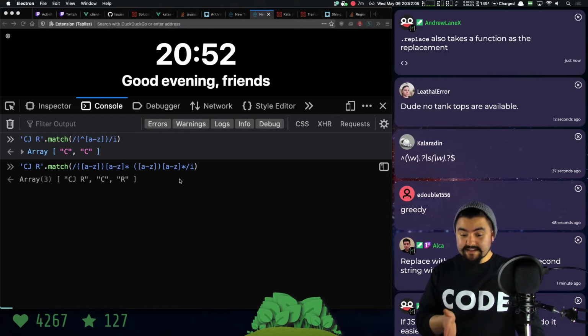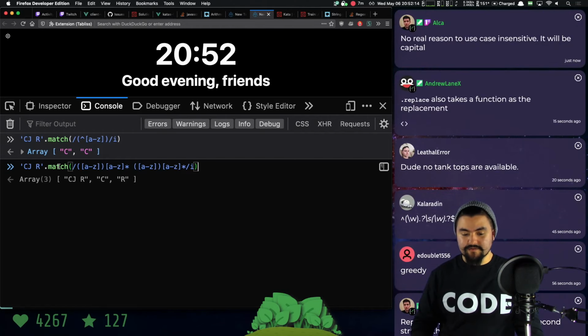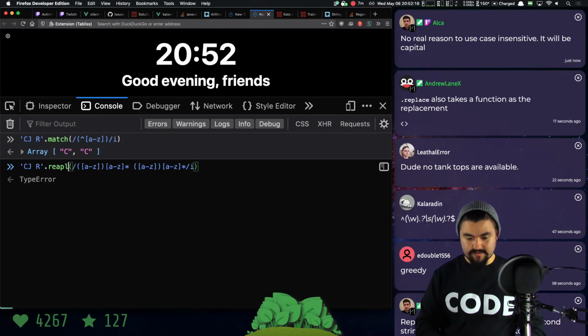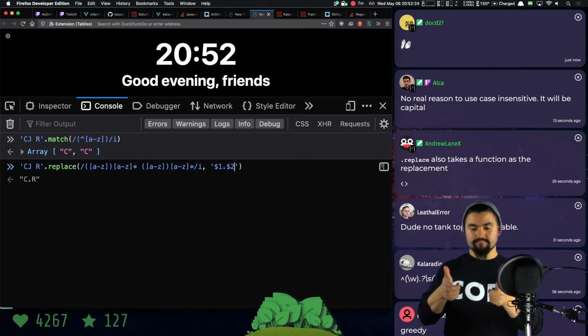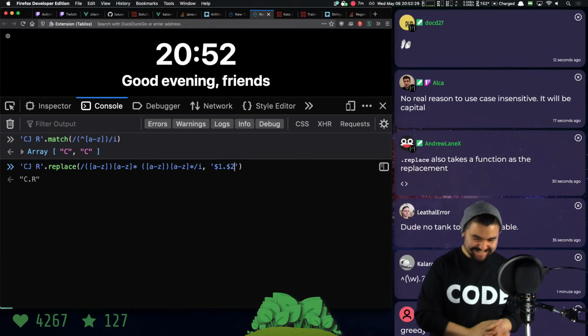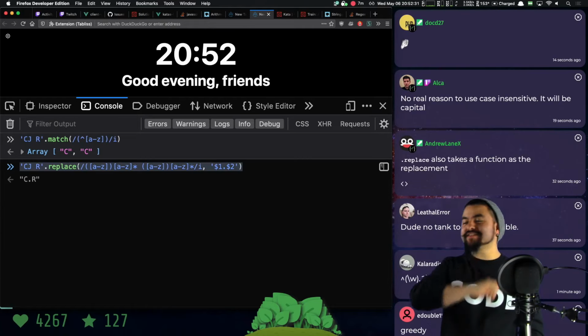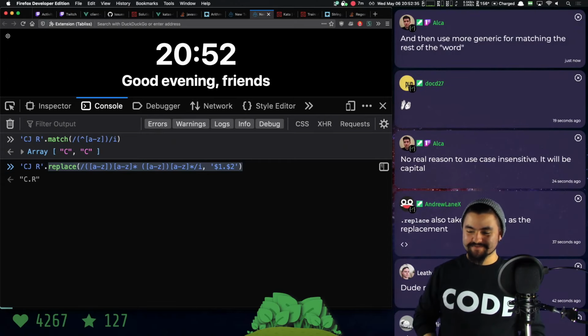So this is my regular expression. We can see that it grabbed the C and the R. And what I want is, if I do replace, and then I pass it a string that does $1 period $2. Look at me. This is better. You know what? This is probably better than the solution that people were thinking of.